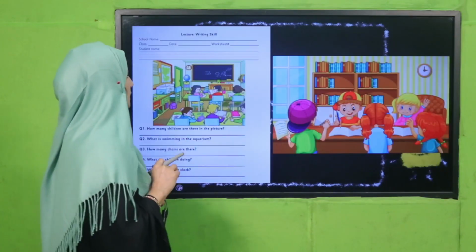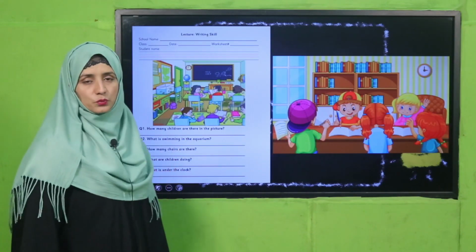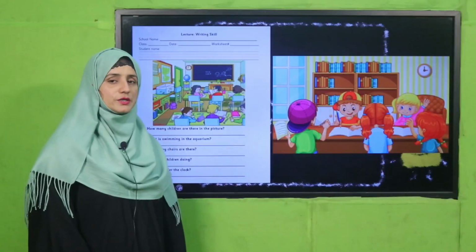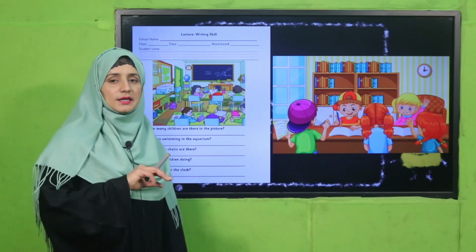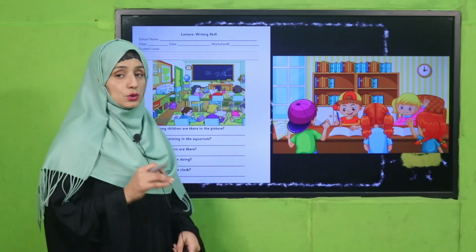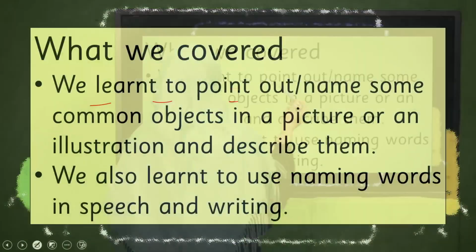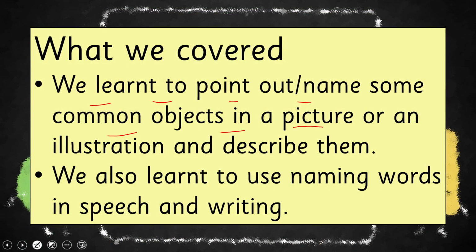Okay. Next, yes, my dear teacher, this is a worksheet. This worksheet link is given below. You should get it and distribute it among your students, and then see how they can get different things through a picture description. So what we have covered, we learned to point out and name some common objects in a picture or illustration and describe them.